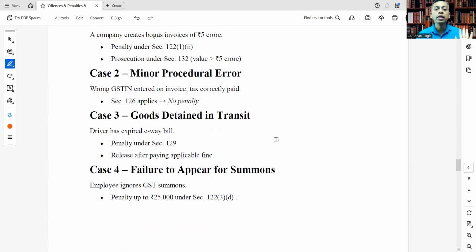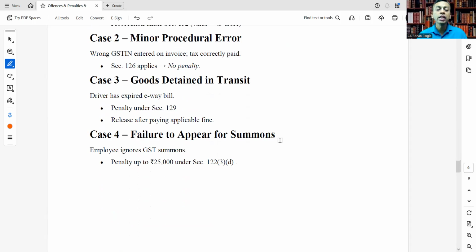Tax correctly paid, then section 126 applies, which is no penalty. Case 3, goods detained in transit. Driver has expired e-way bill, penalty under section 129 and release only after paying the applicable fine.